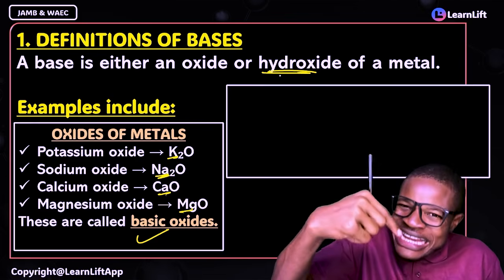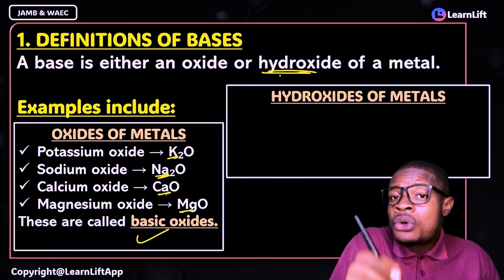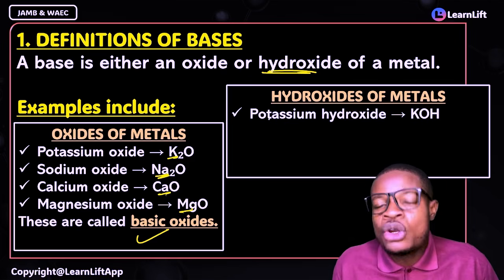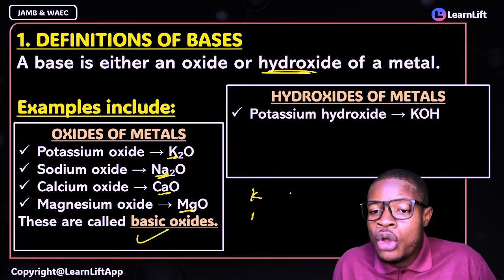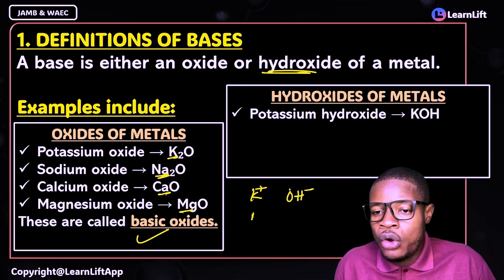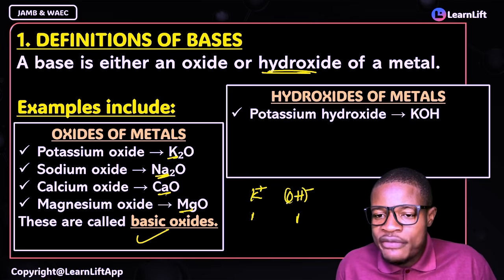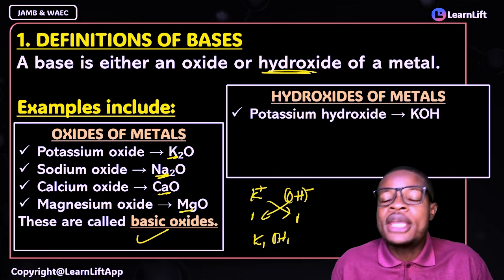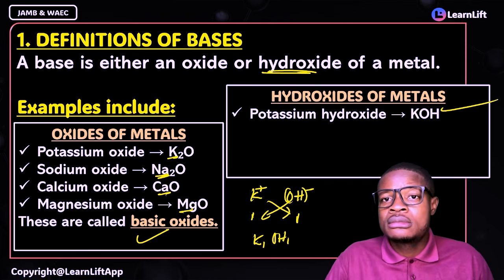So, under the hydroxides of metals, what should I know? Still potassium, sodium, calcium, magnesium. But in this case now, the first there is your potassium what? Hydroxide. Don't forget that potassium has an oxidation state of 1. OH is minus, so it will be 1 there as well, right? So if they exchange their radicals, what do I have there? It's going to give me K1, OH1. That is your KOH. So automatically, this is your potassium hydroxide.